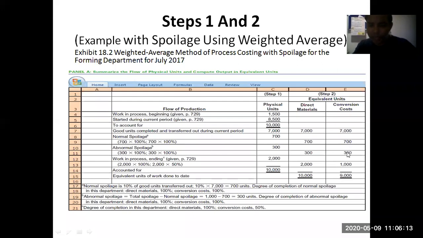The same way we'll write for abnormal spoilage. After deducting these three things, that is goods completed and transferred out, normal spoilage and abnormal spoilage, whatever remains on hand will be your ending inventory. So this is your total bifurcation of the 10,000 units that you are supposed to calculate, and 7,000, 8,000, 9,000 and 10,000. So this is how it is calculated. But these are the first two steps only, that is calculating in physical units. Now, if you have any queries, we can discuss them now.